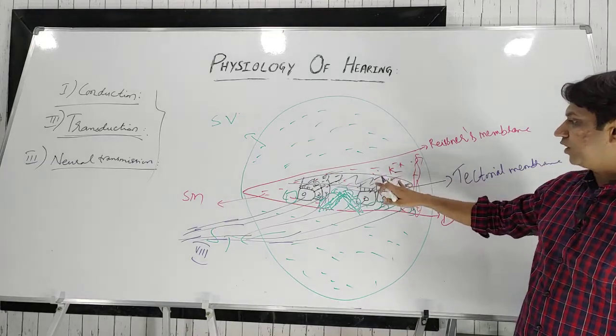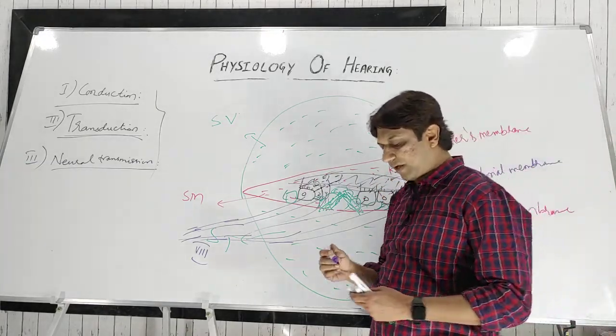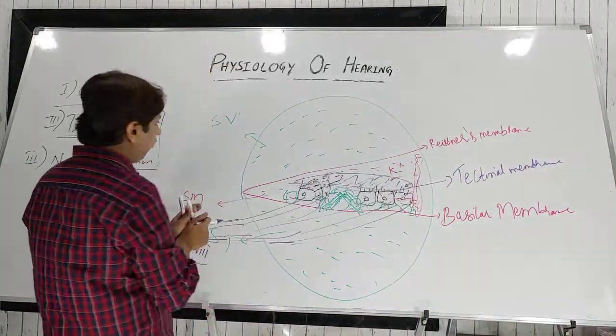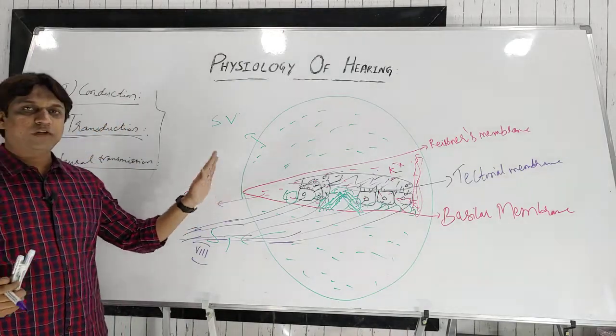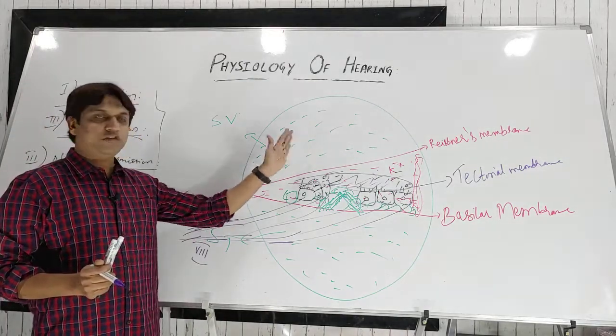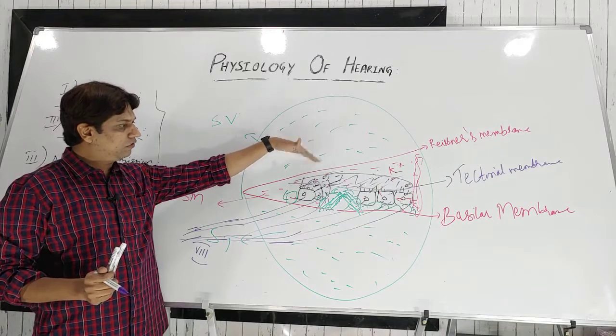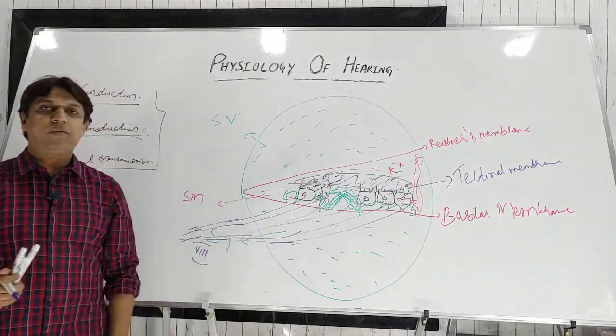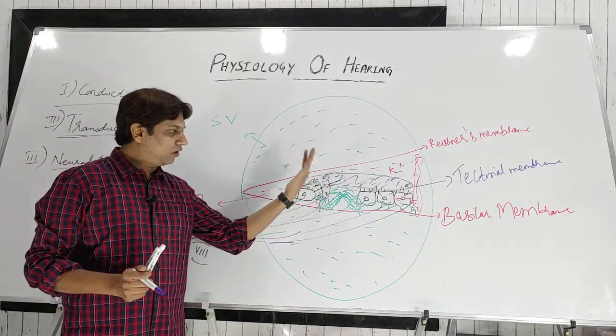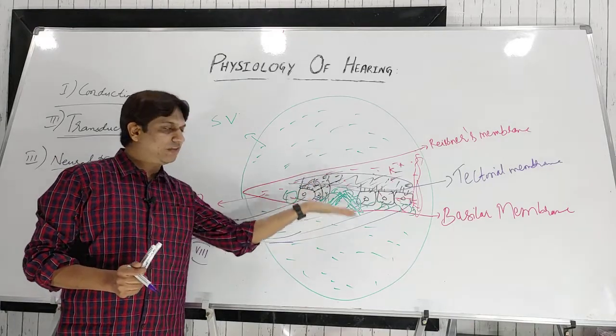Now the basic mechanism is, when the sound waves are transmitted through the oval window into the scala vestibuli, these waves are transmitted to the scala tympani too. So this causes the movements of the basilar membrane.